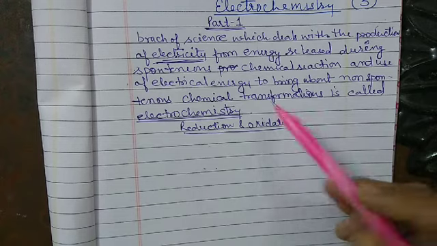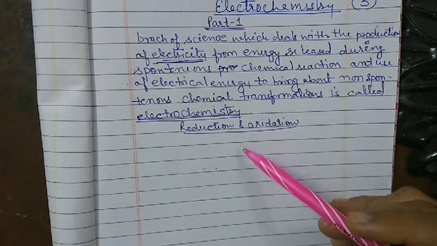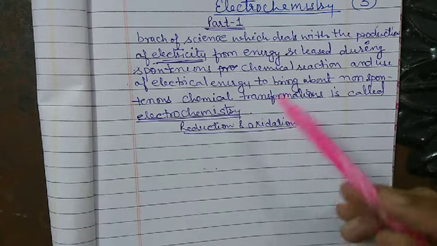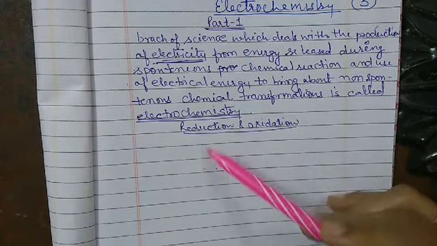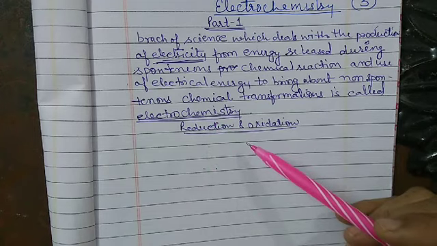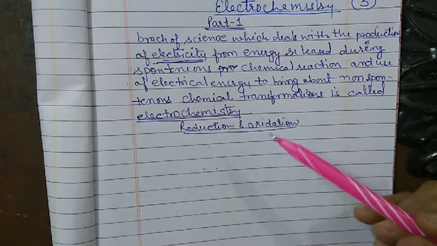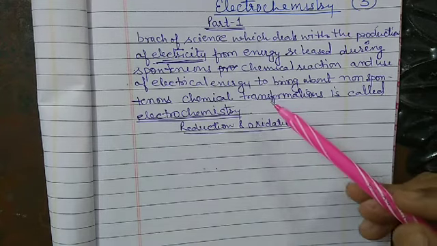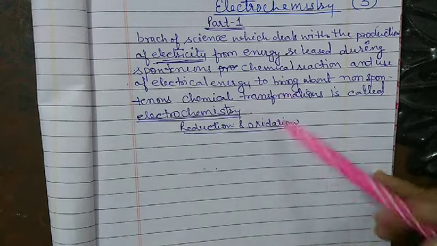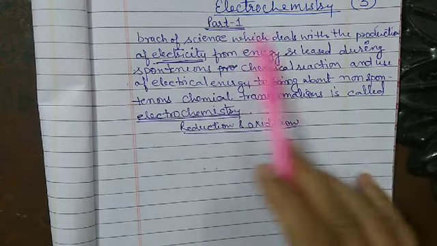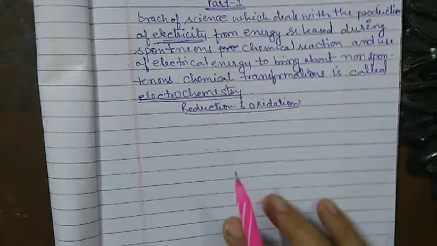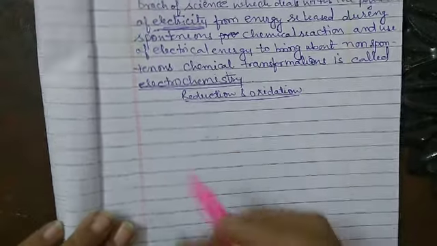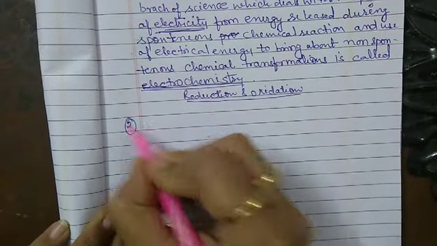Also photosynthesis to capture energy from the sun, many industrial processes for extracting metals from their ores, manufacture of important chemicals, and operation of dry and wet batteries and fuel cells. These are all examples where we use the concept of electrochemistry.